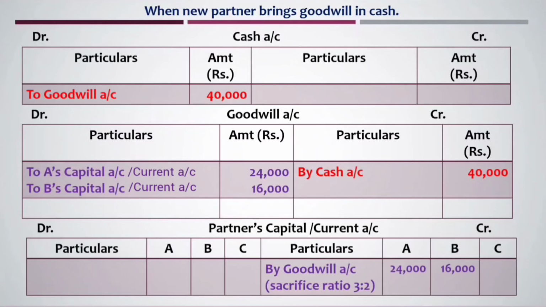You can see its effect in the partner's capital or current account on credit side by goodwill account. Amount of goodwill 40,000 is distributed between A and B in the sacrifice ratio. So entries which are passed in violet color are for goodwill retained in the business. That means it is distributed among old partners in the sacrifice ratio.